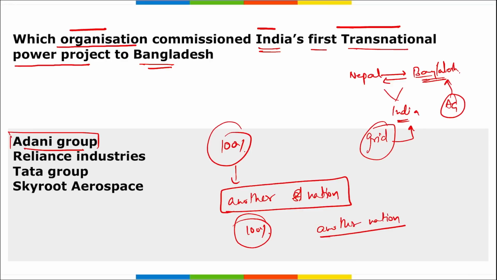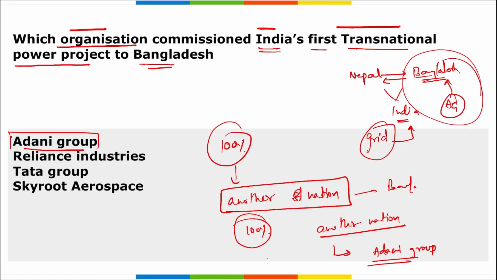What is the name of that project? Where is that project located? So it is a project of Adani Group. The 100% electricity is supplied to Bangladesh, right, as we just saw here. And this is located where? This is located in Godda, Jharkhand, right? That means electricity is being generated in Jharkhand and it is being supplied to Bangladesh, right?